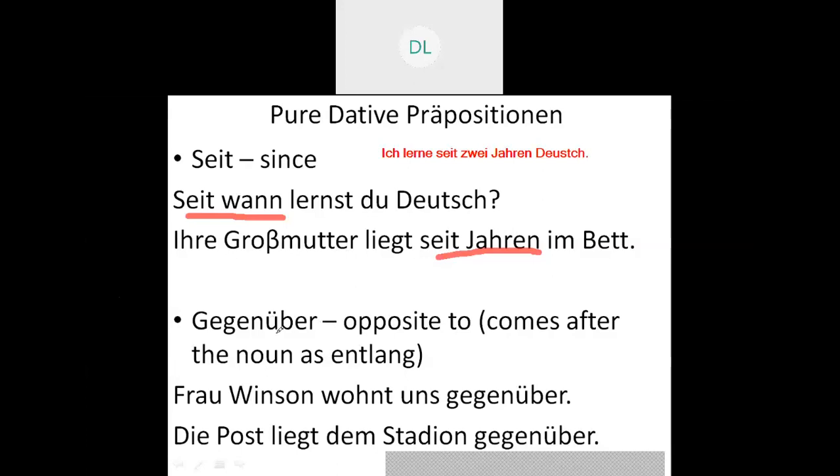Now gegenüber, the last preposition, is a pure dative preposition, and the meaning is opposite to. And it comes after the noun. Please remember that.